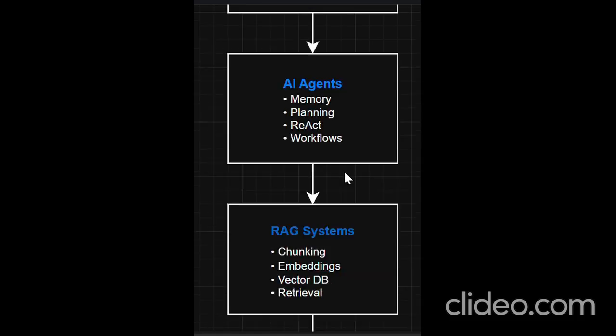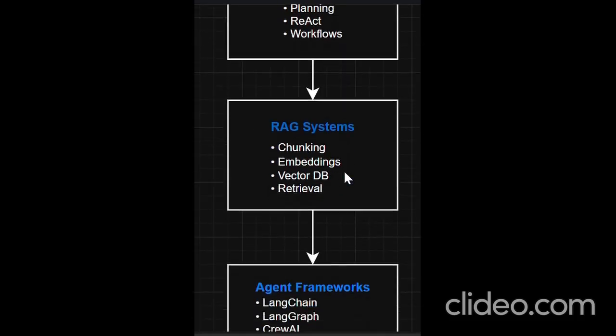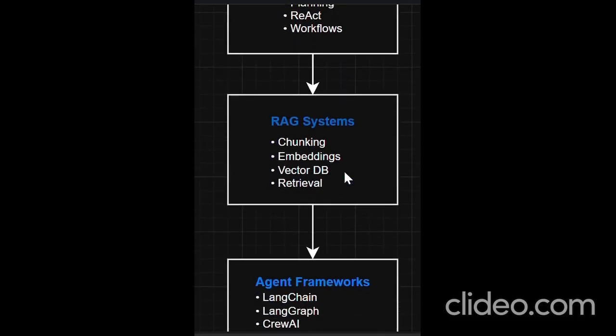Moving to AI agents, AI can remember information, plan tasks, reason through problems, and use tools to solve complex work automatically. Next, we can go for RAG. RAG lets AI search your own documents and use that information to generate more accurate responses.